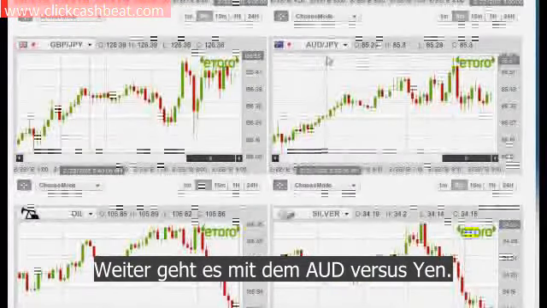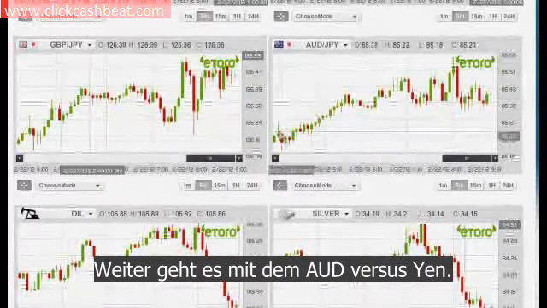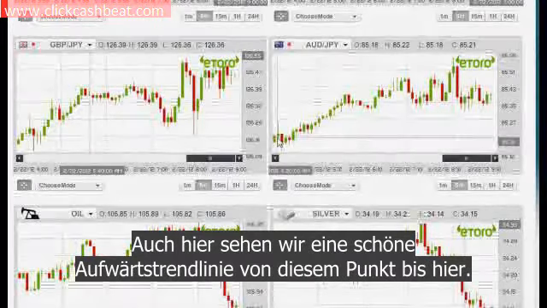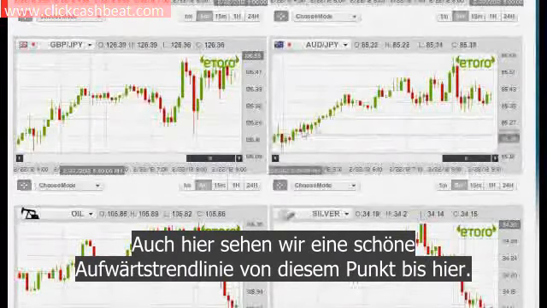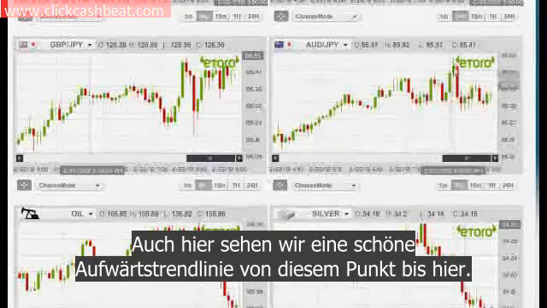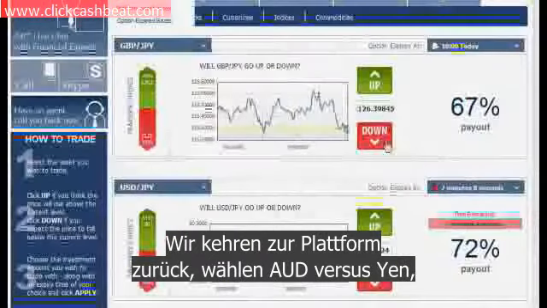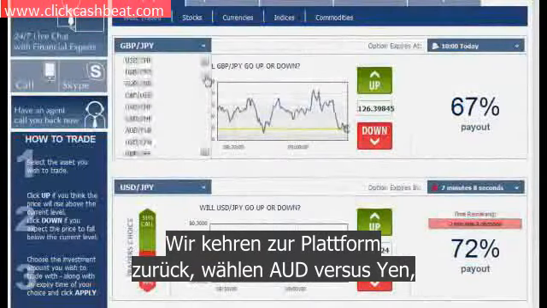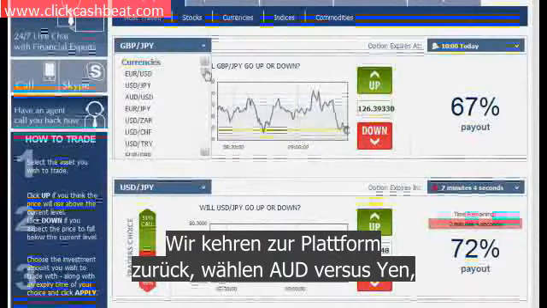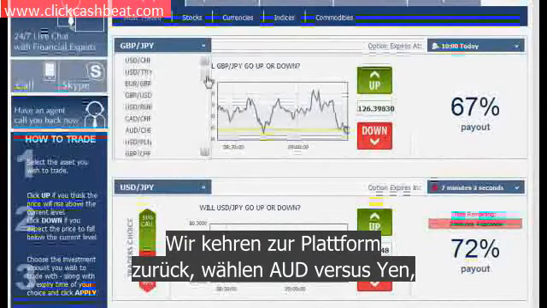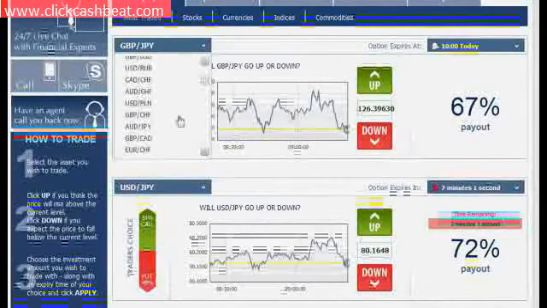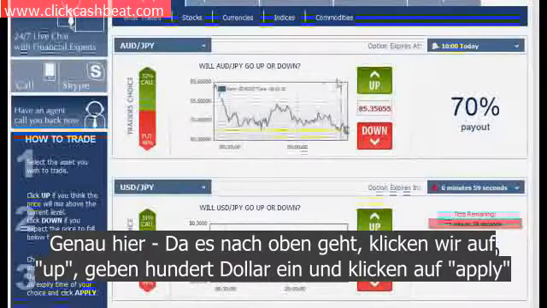We continue on to the AUD versus the Japanese yen. This as well is a beautiful upwards going trend line going from this point all the way up here. It has its dip here, but it's okay. It's classified as an upwards going trend. We go back to the platform, choose the AUD versus the Japanese yen right here.